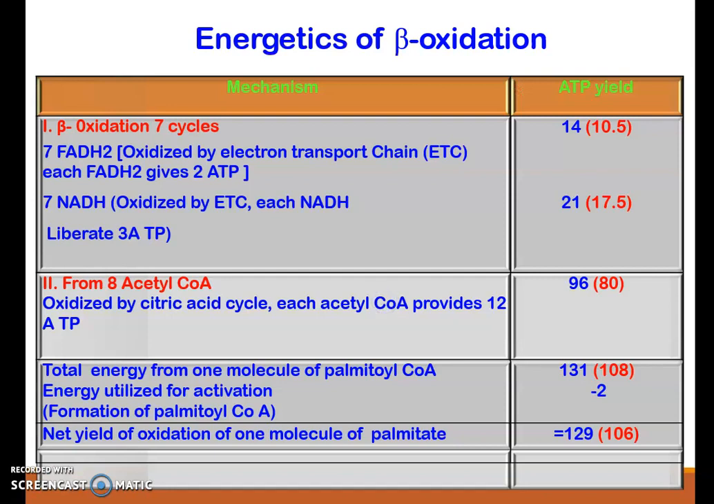So here we can see the energetics. First, beta oxidation, 7 cycles. It will yield 14 ATP. Here 7 FADH2 are liberated, 7 NADH are also liberated. So total 21 ATP. From 8 acetyl-CoA we get 96 ATPs. And total energy from one molecule of palmitoyl-CoA is 131. But as we are seeing 2 ATPs are utilized, so minus 2 we will get 129 ATPs.